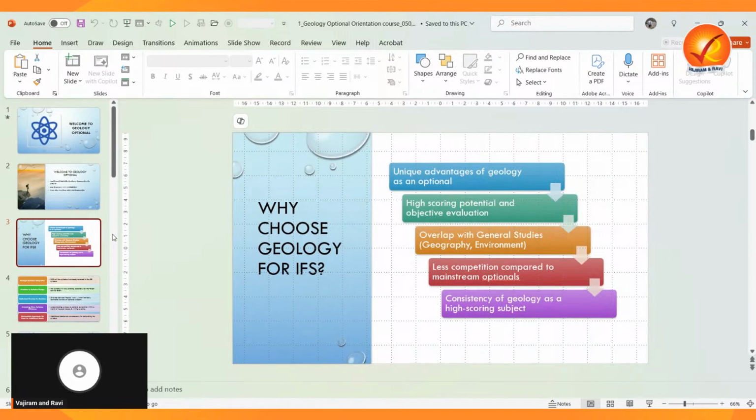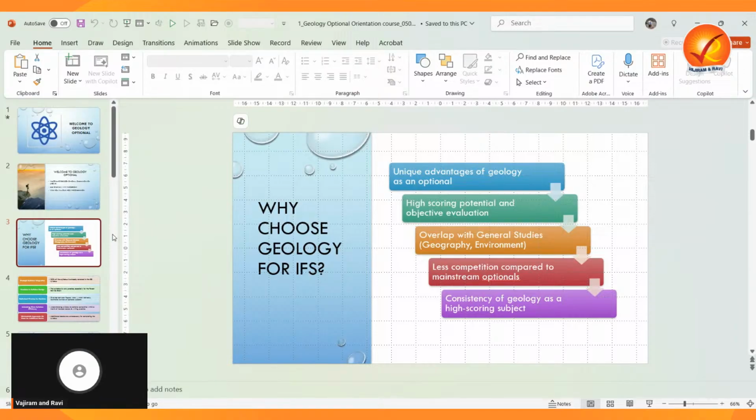Let us start with a fundamental question: why should you pick geology for IFS? Geology is chosen because it is a highly scoring optional. It is known for its objectivity and its well-defined syllabus. Well-defined syllabus in the sense that you can get questions straight away from the syllabus. That is one of the key points.